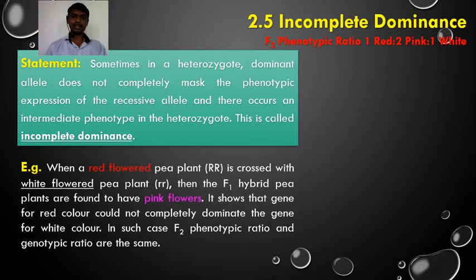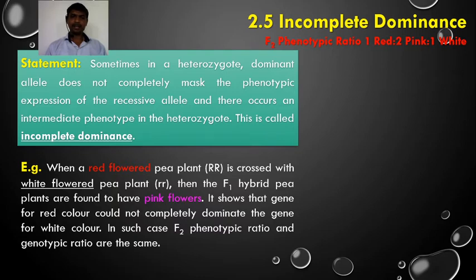If you consider an example, when a red flowered pea plant having genotype capital R is crossed with a white flowered pea plant having genotype small r, then the F1 hybrid pea plants are found to have pink flowers. So an intermediate phenotype. According to the law of dominance, what should happen here when a cross is made between a red flowered pea plant and a white flowered pea plant in the F1 generation? It should have red flowered pea plants.